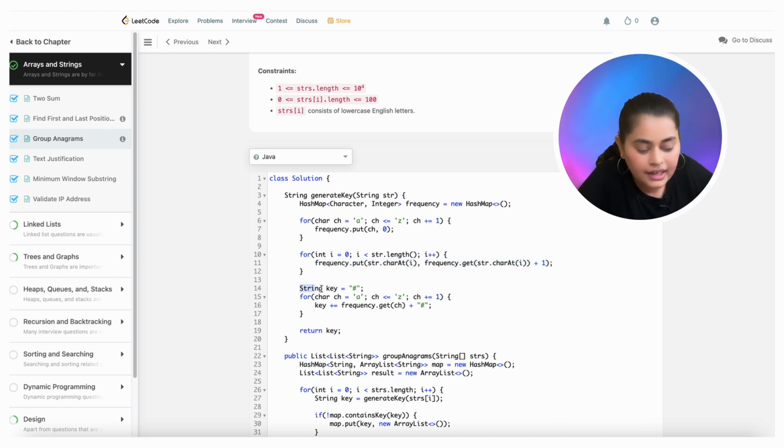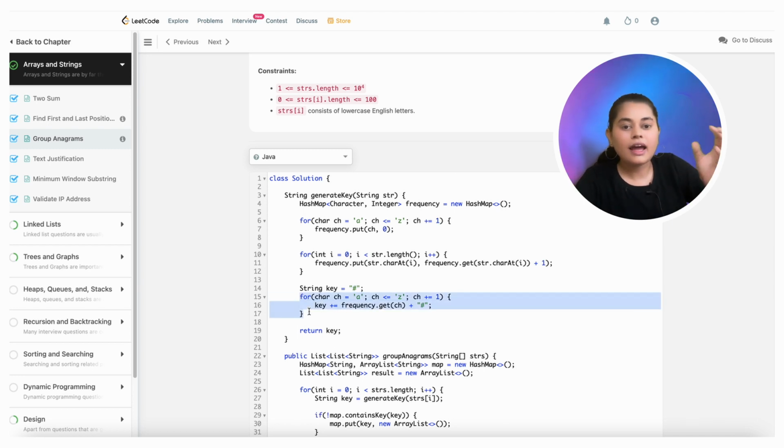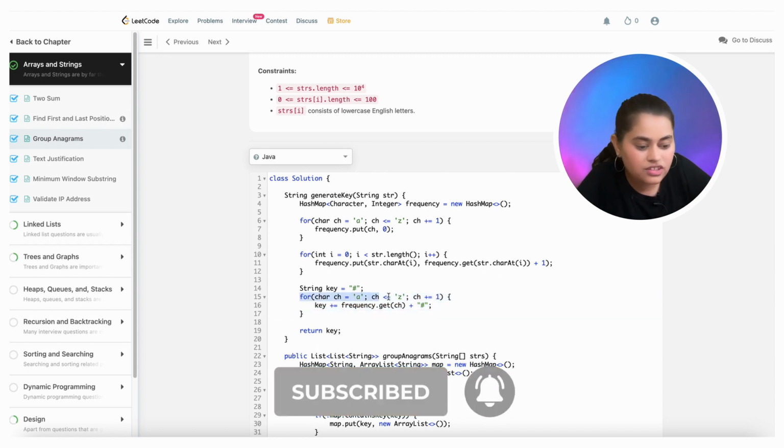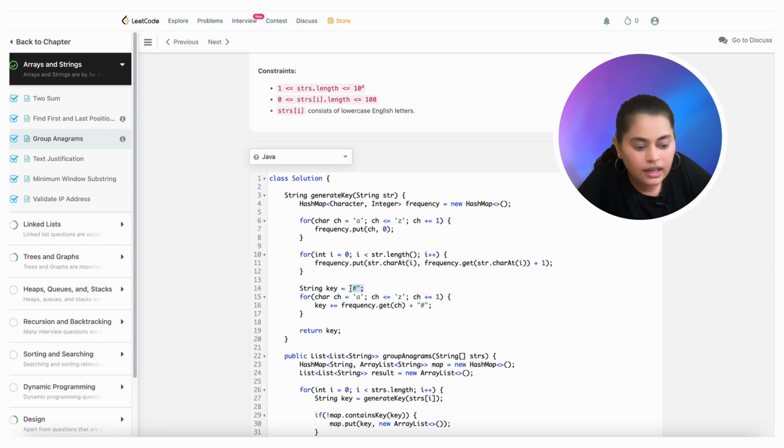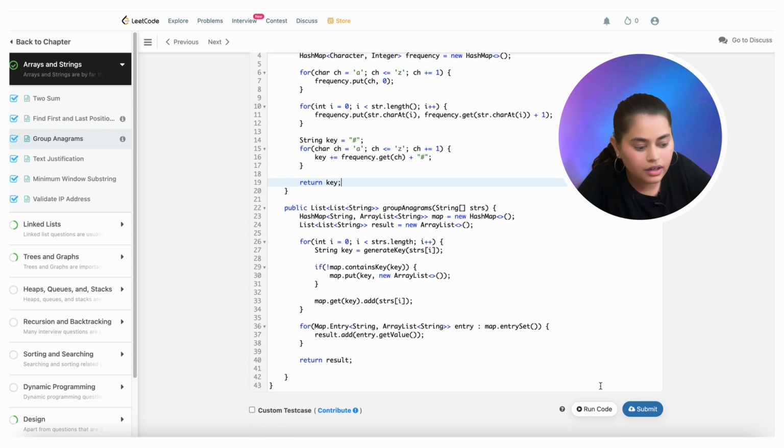Then I created a string initialized with hash, and for each character from A to Z I extracted the frequency and appended it to the key with the hash. And finally I returned the key. Now let's try to run it.